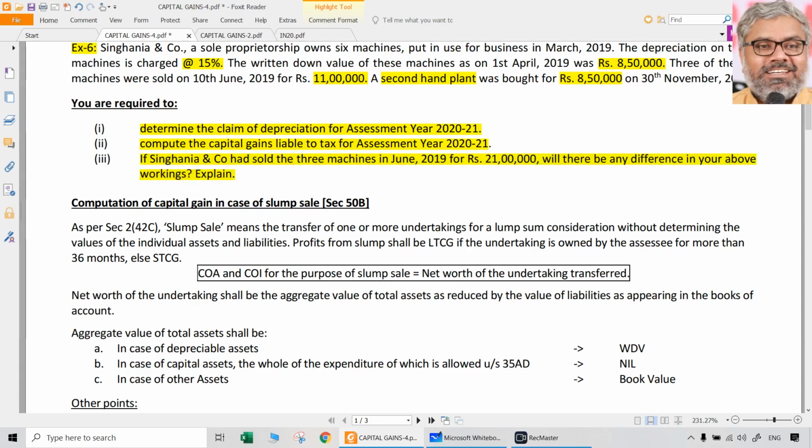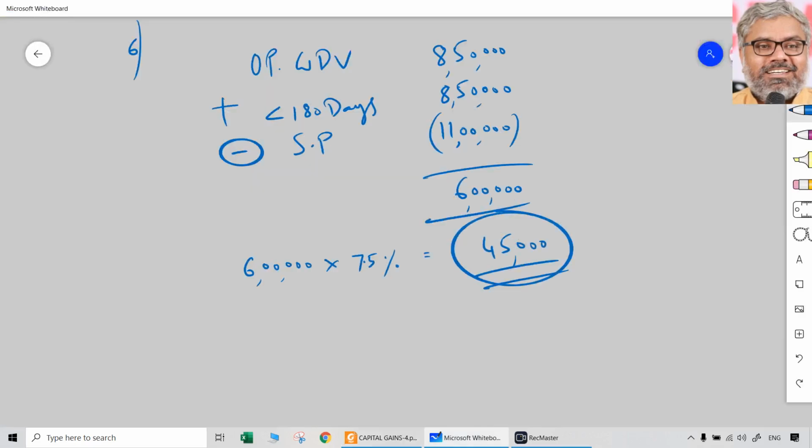Then question number 3 is about another variation in the data. If Singhania and Co. had sold all the three machines in June 2019 for 21 lakhs, will there be any difference in your above workings? Definitely there will be a difference.